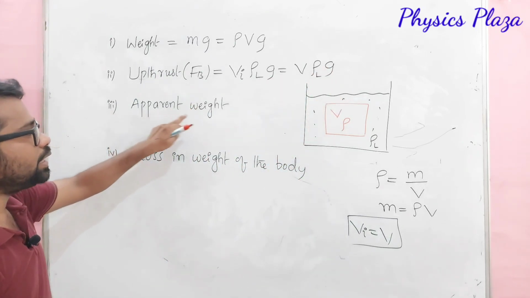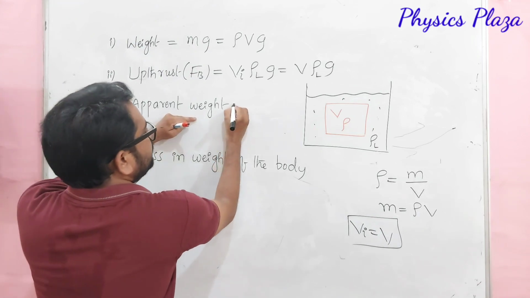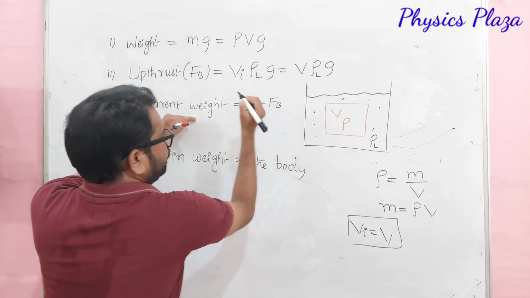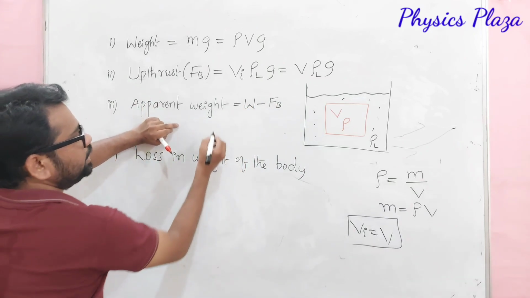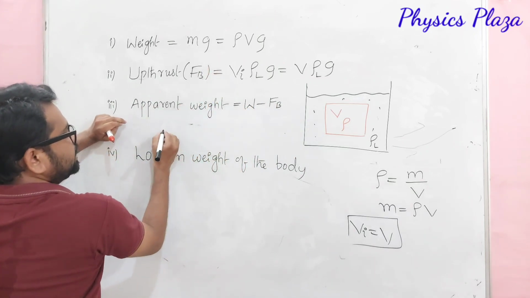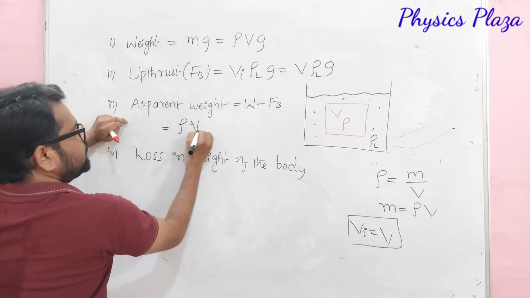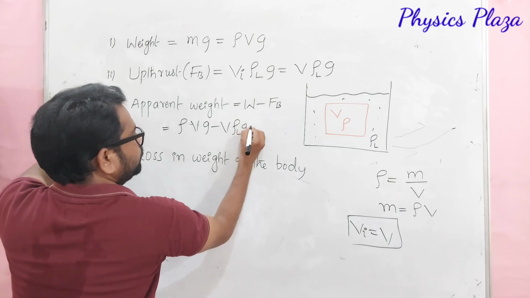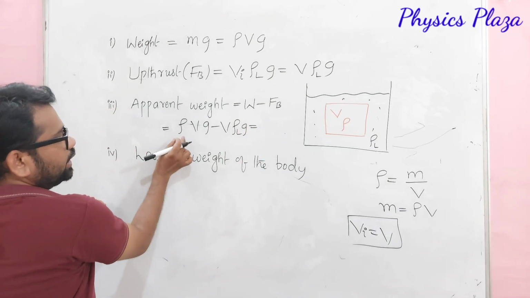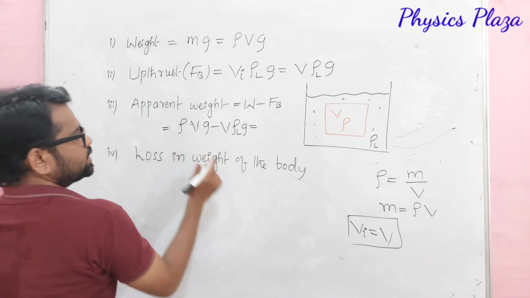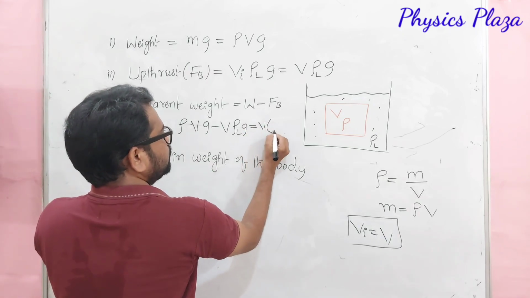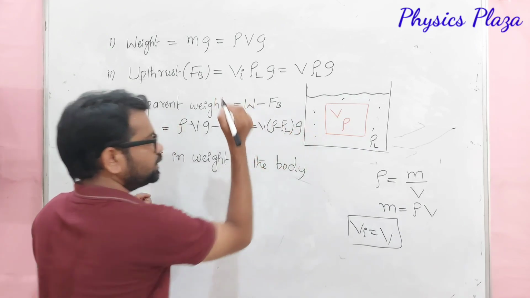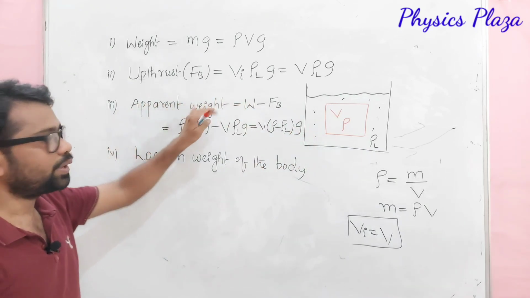Now, how to calculate apparent weight? Apparent weight is equal to, children, the weight of the solid minus the buoyant force. So it will be rho Vg minus V rho L g. Can we write it like this? Here we can take g and V as common. So V into (rho minus rho L) into g. This is how we can calculate the apparent weight.